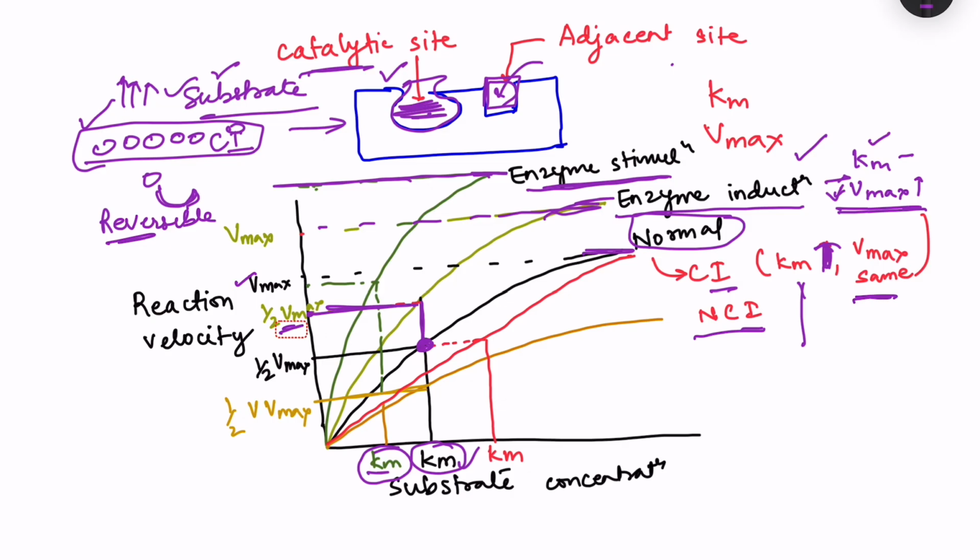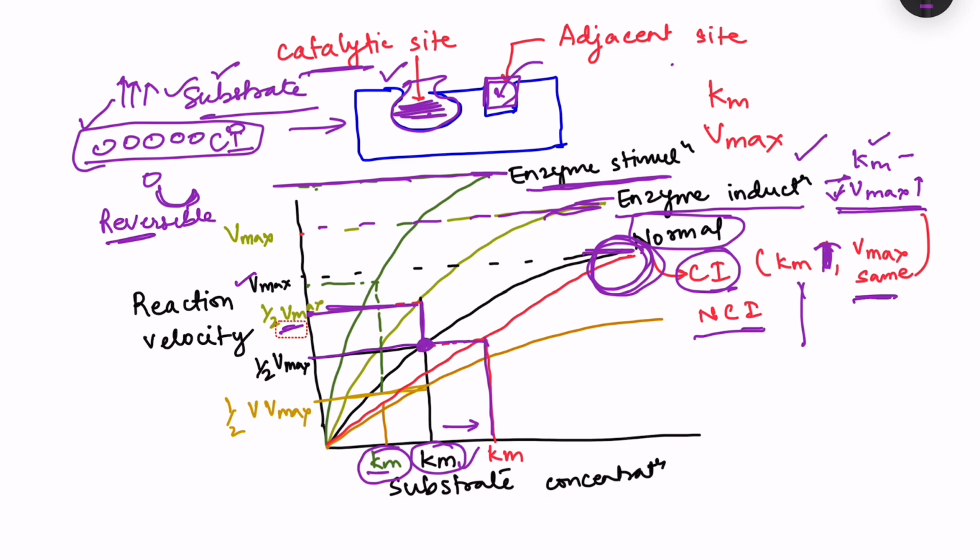Okay, so you see this graph of competitive inhibition, what we see here is that both curves end at the same point, Vmax is same, but Km has shifted to the right side. So that is Km, and half Vmax is same. Okay, so that is competitive inhibition.